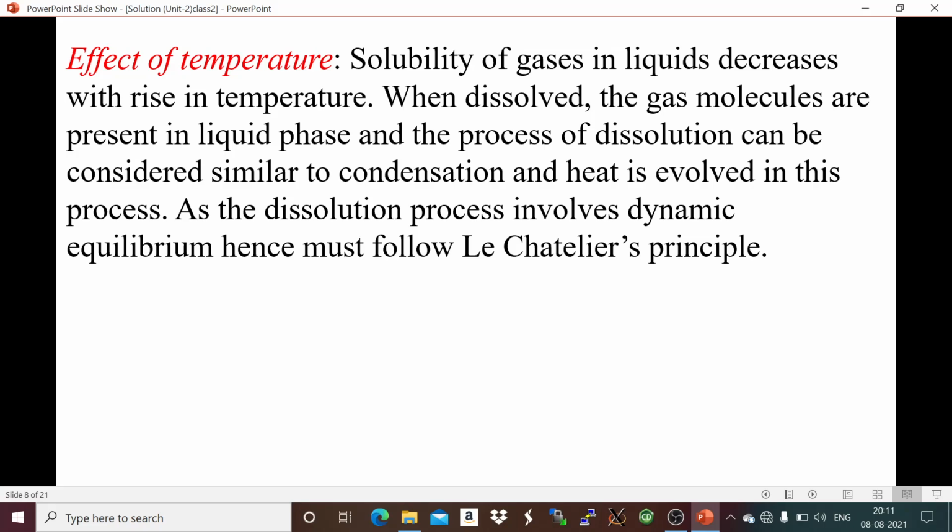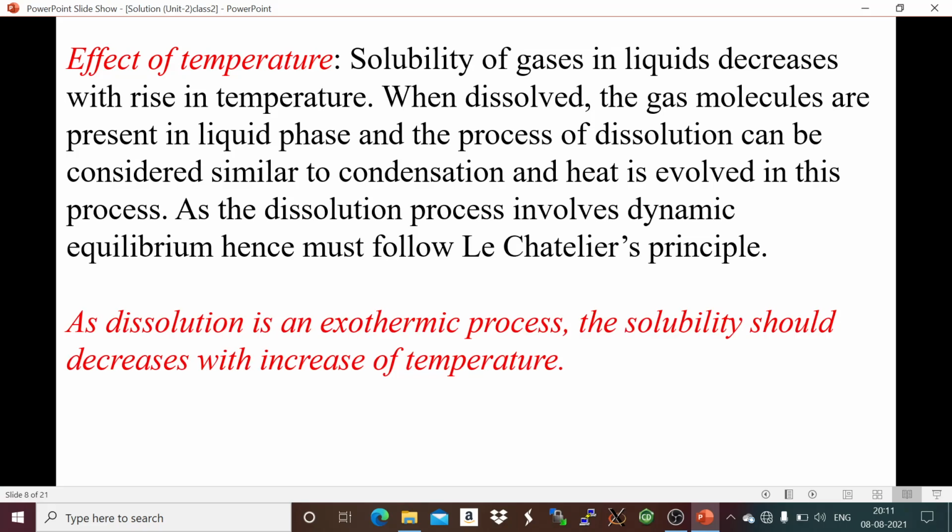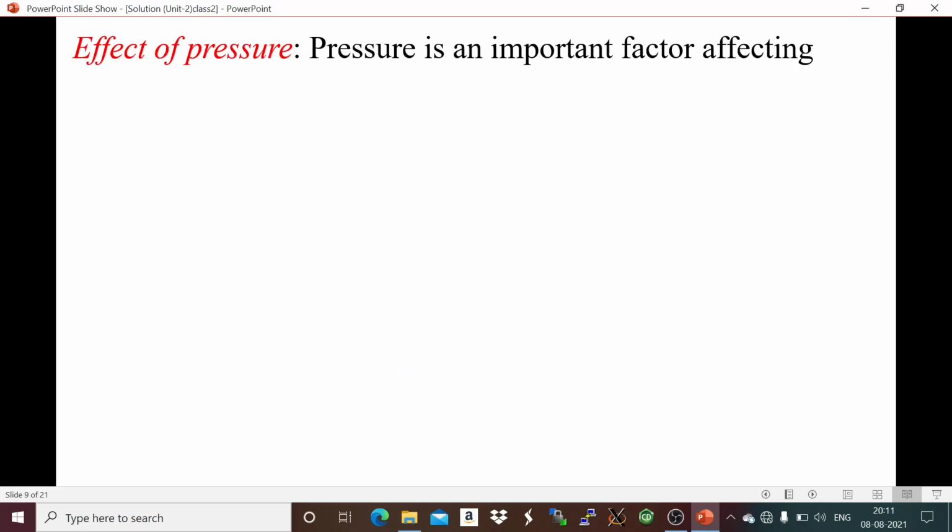The dissolution of gas in liquid involves dynamic equilibrium. So we can apply Le Chatelier's principle, according to which, as the dissolution process is exothermic, lowering of temperature increases the solubility of gas in liquid. So with rise in temperature, solubility of gas decreases.